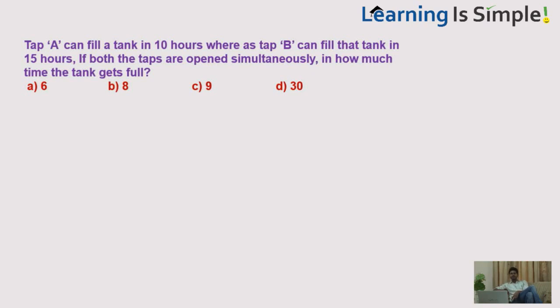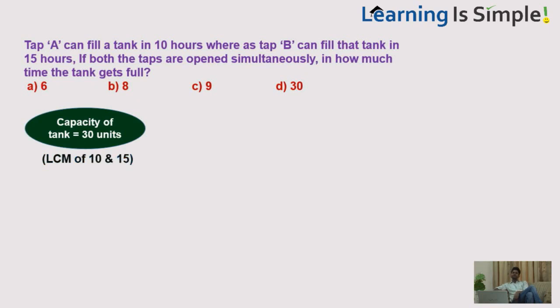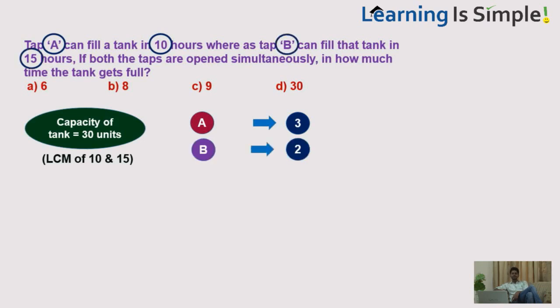So what you do, first assume the capacity of the tank. A can fill it in 10 hours, B can fill it in 15 hours. So take the LCM of 10 and 15, that is 30. So the capacity of the tank I assume to be 30 units. A can fill it in 10 hours, means in 1 hour it can fill 3 units. B can fill it in 15 hours, means in 1 hour it can fill 2 units. So together they can fill 3 plus 2, 5 units in 1 hour. So 30 units can be filled in simply 6 hours.